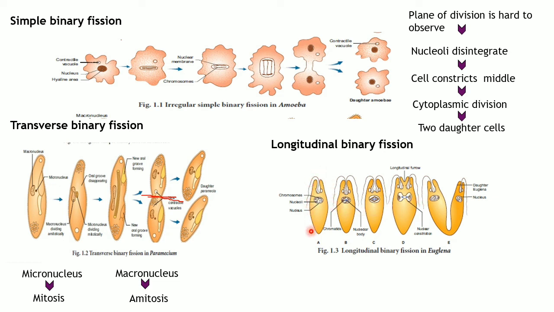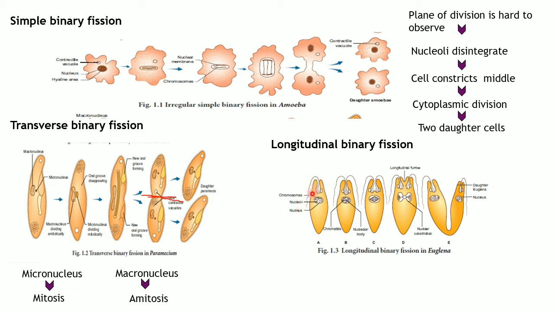The euglena will always undergo mitotic cell division, because if it undergoes transverse or this direction, the flagella as well as the structure, you will not get it right. That is why this species always undergoes longitudinal binary fission, which means through longitudinal axis it produced two daughter new individuals.